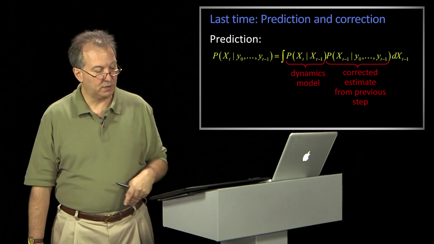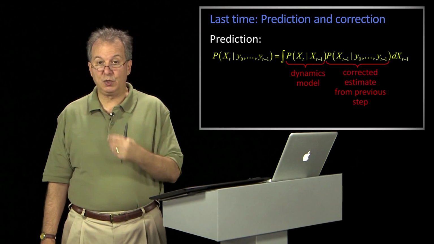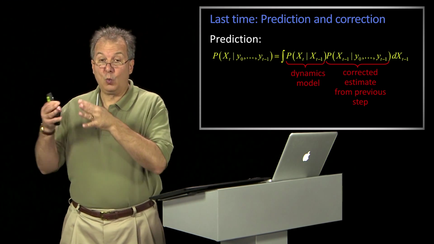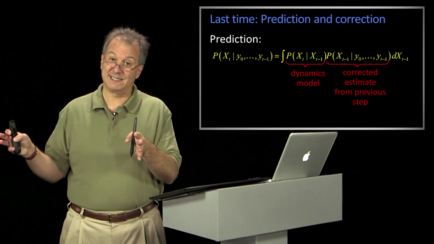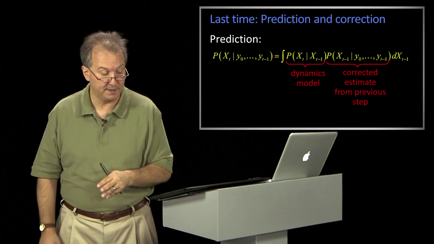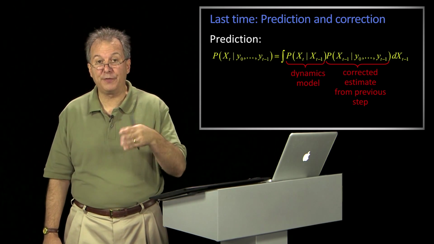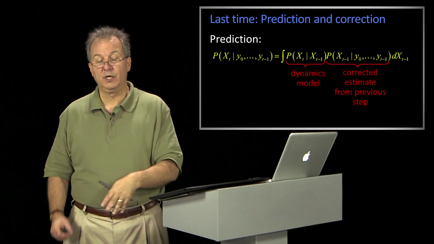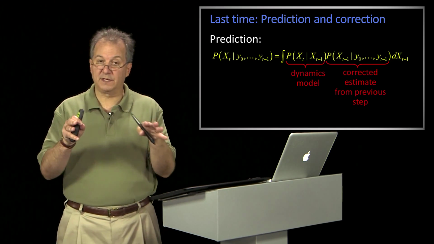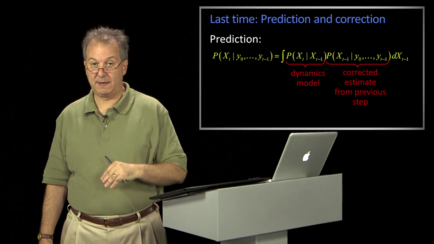And we did a little bit of onerous mathematics where we talked about how the prediction part leveraged two things. It leveraged our belief of where we were the last time. That makes sense in terms of, we might believe the position, we might believe the velocity or something. And we had to have a dynamics model. That is something that tells us about how things will change. All right? So given some belief about how things were and how things might change, that gives me a new belief about where things might be.